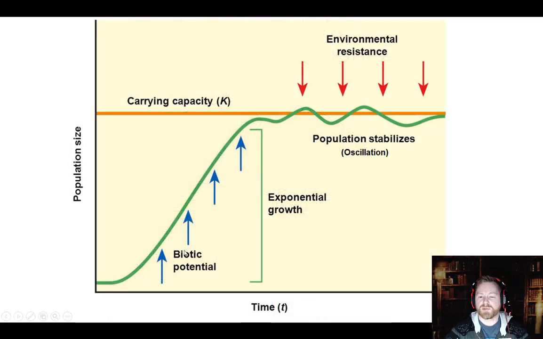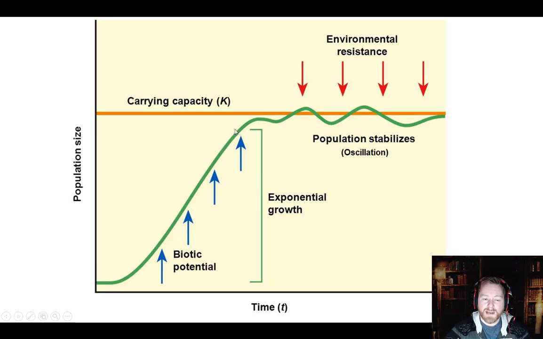So to take all those terms and put them on a slightly different graph: you have a population that's got plenty of resources. Its carrying capacity is way up here. It's not there yet, though. It's just a few individuals, so it's got plenty of resources to go around. It's not crowded at all. It enters into its biotic potential and starts reproducing and growing like crazy. And this is our exponential growth.